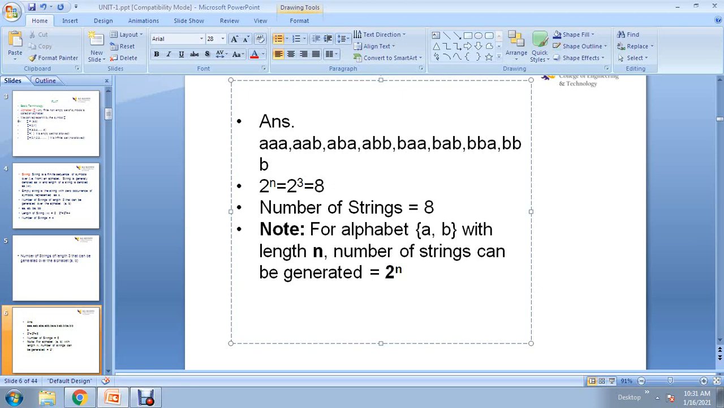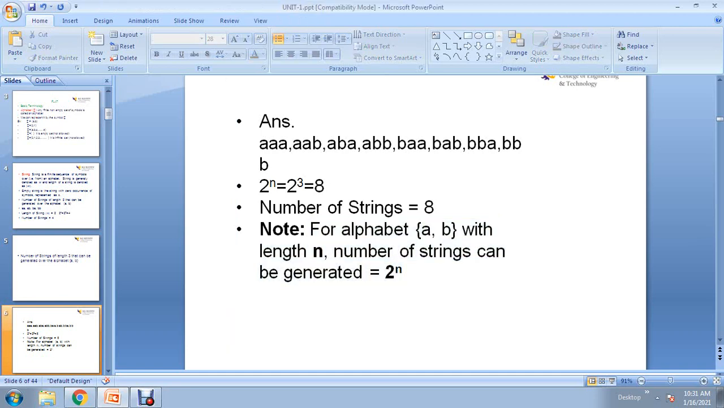Is it clear? And the number of strings possible in total is 2 power n, which is 2 cube equal to 8. And this is the standard formula you can remember. You can note down here: for alphabet a comma b with length n, the number of strings that can be generated equals 2 power n. So 2 is nothing but the total number of symbols in the alphabet.